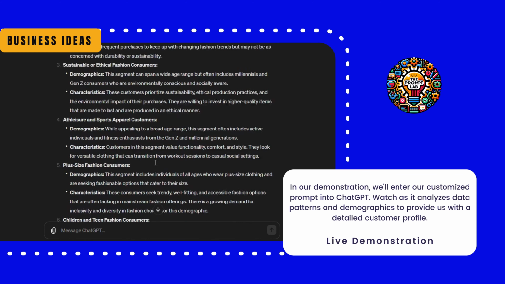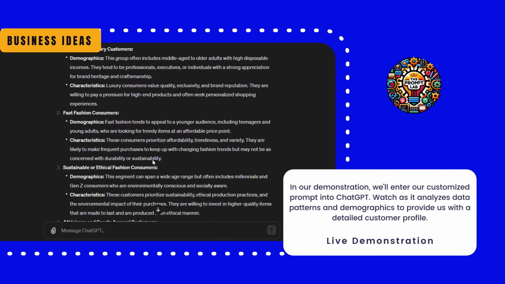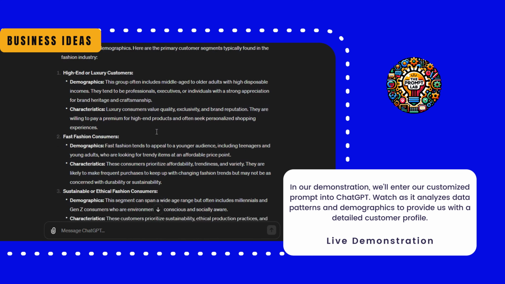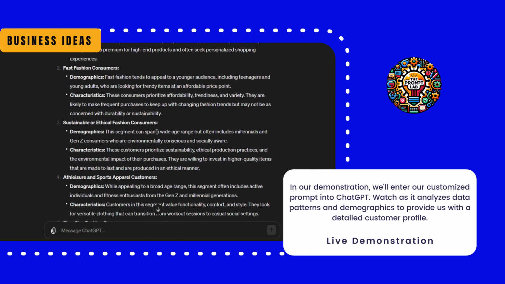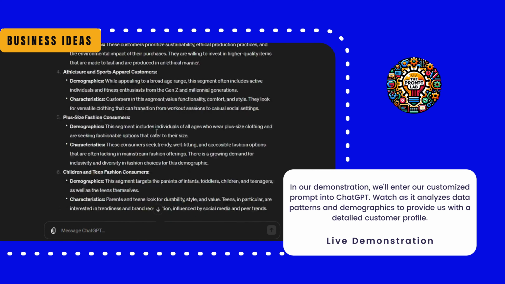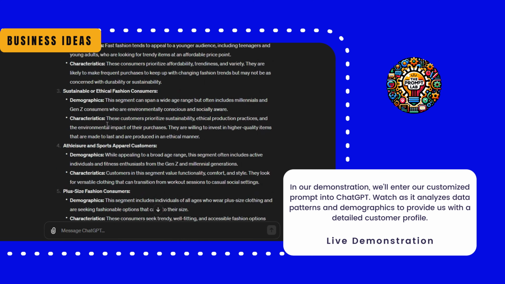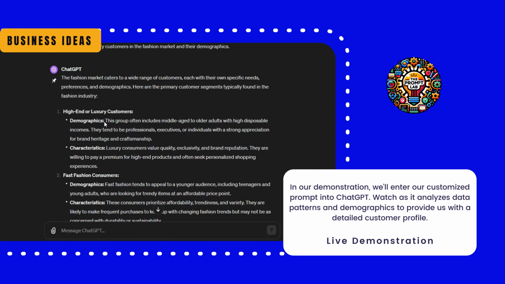As you'll notice, ChatGPT gives demographics and characteristics of various niche users and target audiences within the fashion industry. This is crucial for any product development or for any startups looking to identify who their target market is.